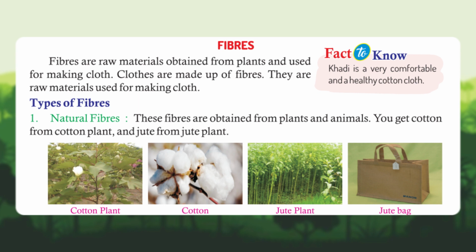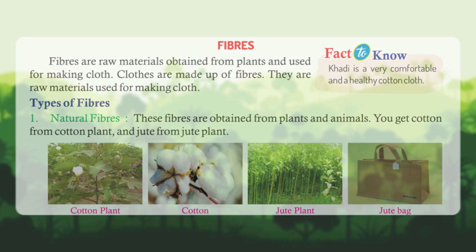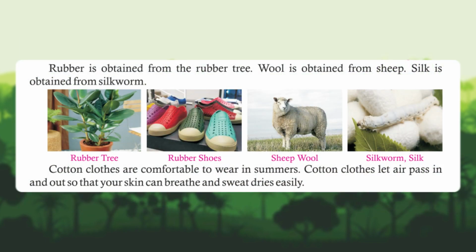Types of fibers. 1. Natural fibers. These fibers are obtained from plants and animals. You get cotton from the cotton plant and jute from the jute plant. Rubber is obtained from the rubber tree. Wool is obtained from sheep. Silk is obtained from the silkworm.